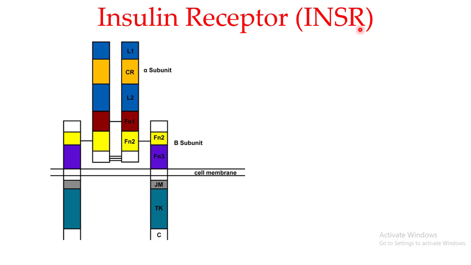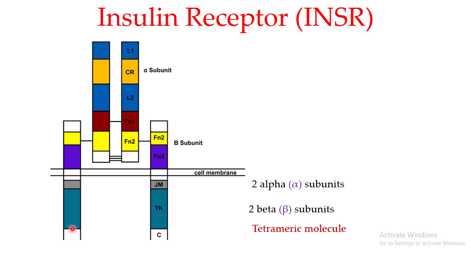Now, this is a very general diagram of the insulin receptor. If you look at this receptor, you have two alpha subunits. This is one alpha subunit, and this one is another alpha subunit. So when you talk about the insulin receptor, you are going to have two alpha subunits, and then you are going to have two beta subunits. So this is one beta subunit, and this is another beta subunit. That would mean you are talking about a tetrameric molecule, two alpha subunits and two beta subunits.